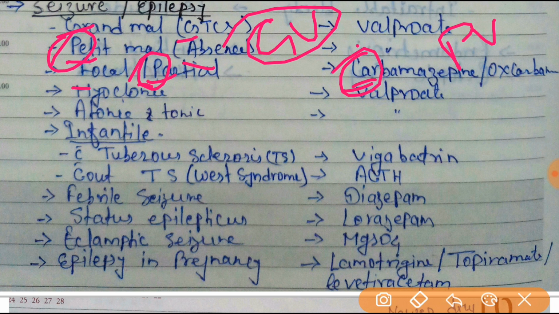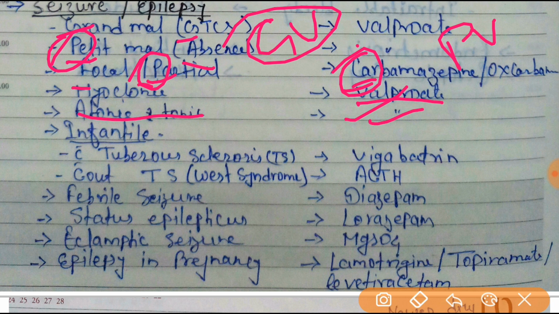For myoclonic seizure, valproate will be the drug of choice. For atonic and tonic seizures, valproate will be the drug of choice. Atonic, tonic, petit, grand mal, for all, the drug of choice will be valproate.